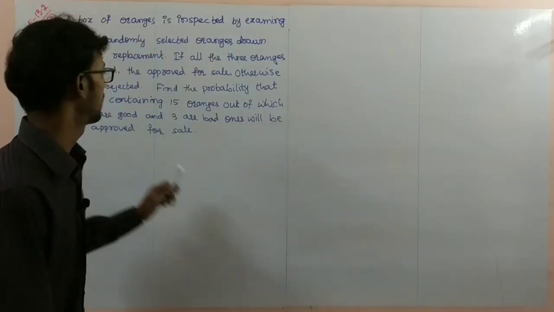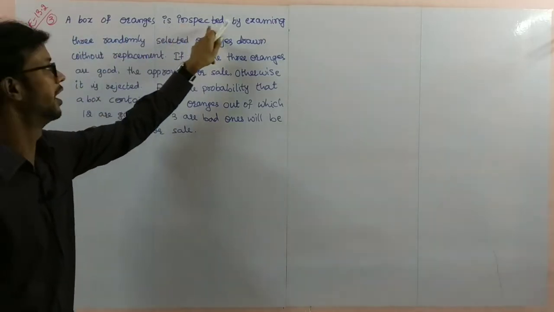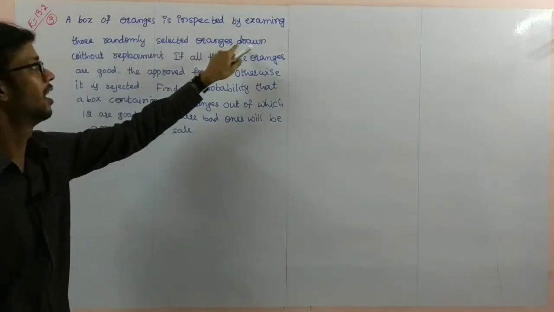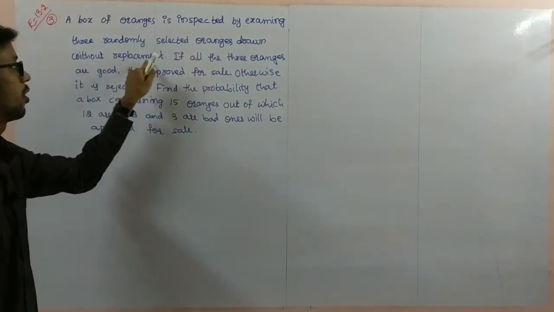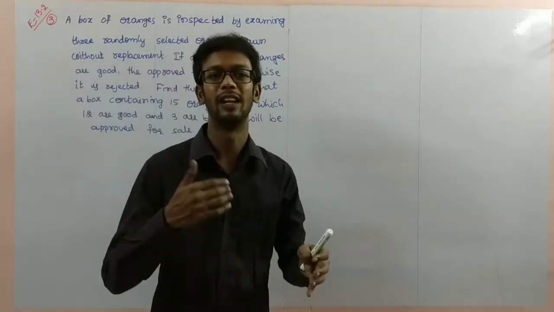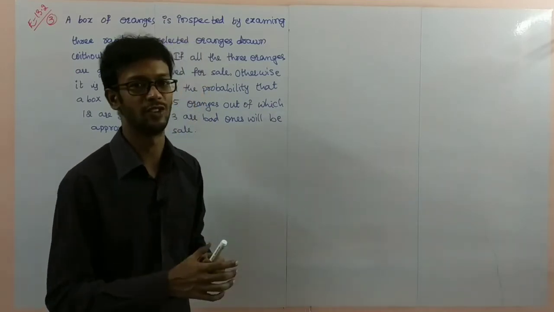Next, problem number 3. A box of oranges is inspected by examining 3 randomly selected oranges drawn without replacement. Here one box of oranges is there, for approving for selling purpose. They will check first of all the condition of the oranges.